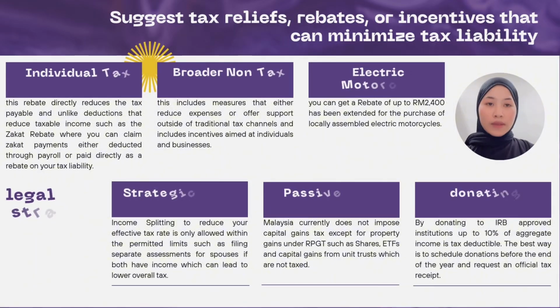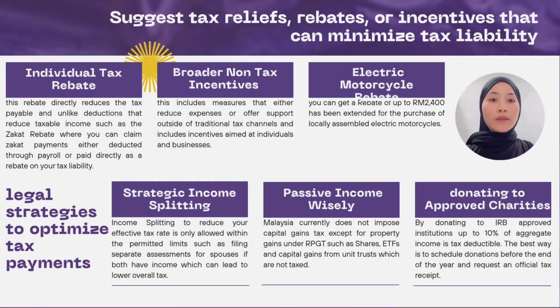For the suggestion for tax relief, rebates or incentives that can minimize tax liabilities, the first one is the individual tax rebate. This rebate directly reduces the tax payable, unlike deductions that reduce taxable income, such as the zakat rebate, where you can claim zakat payments either deducted through payroll or paid directly as a rebate on your tax liability. The second one is broader non-tax incentives. This includes measures that either reduce expenses or offer support outside of traditional tax channels, and includes incentives aimed at individuals and businesses. And the third one is the electric motorcycle rebate. You can get a rebate of up to 2,400 ringgit. The incentive has been extended for the purchase of locally assembled electric motorcycles.